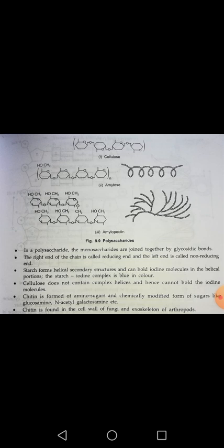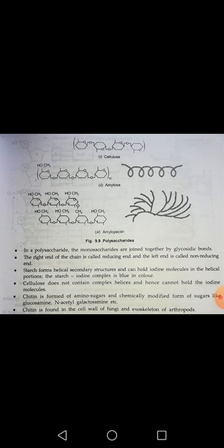And one more thing, while starch forms a long chain, this chain coils and forms a helical structure. This helix can hold iodine molecules when iodine is introduced into that chain. That's why, when we test whether starch is present in anything, we test it with iodine.